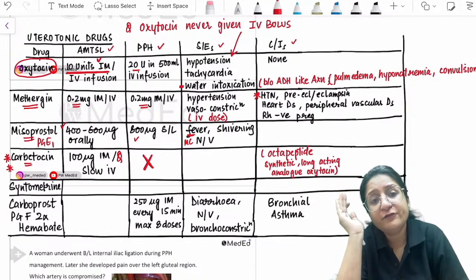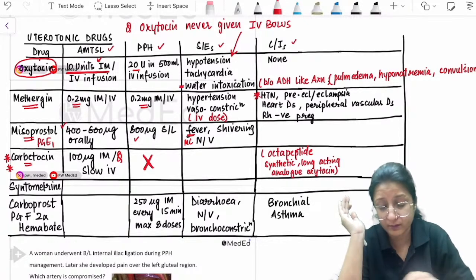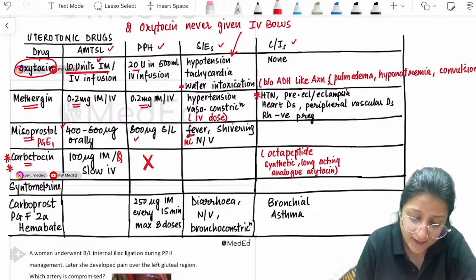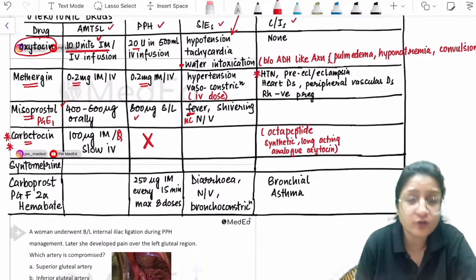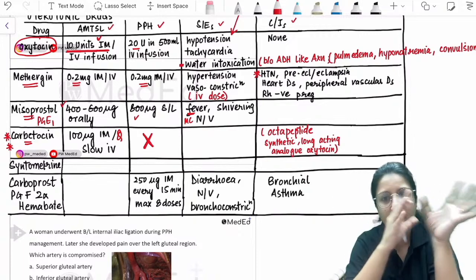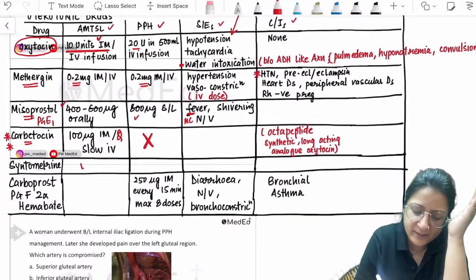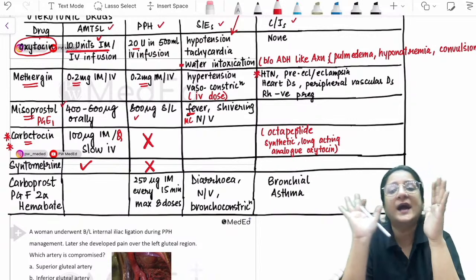Not recommended for PPH management. Remember that, must know pointer for your exams. Okay, clear? And then we have this Syntometrine drug. Syntometrine is a fixed dose combination of oxytocin and ergometrine, from Methergin. Just remember one thing, it is recommended for AMTSL, but it is not recommended for PPH at all.